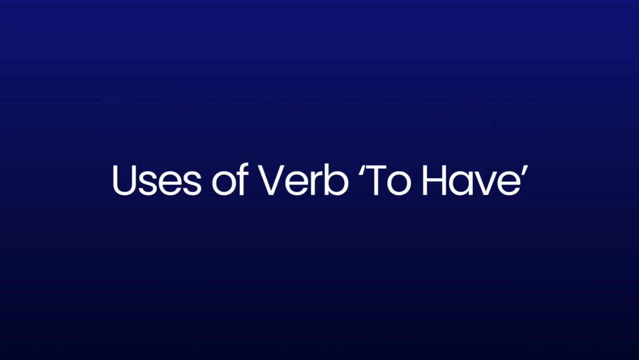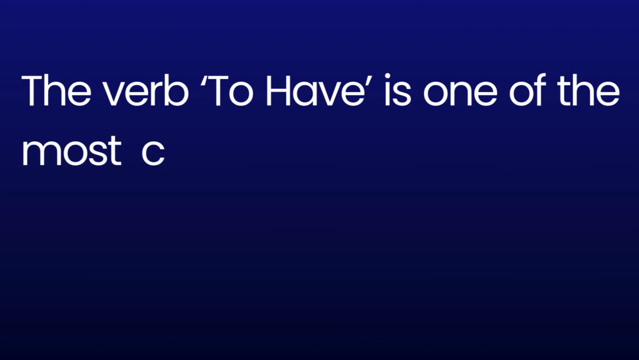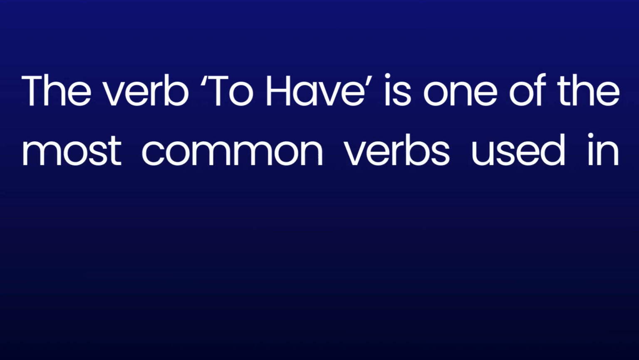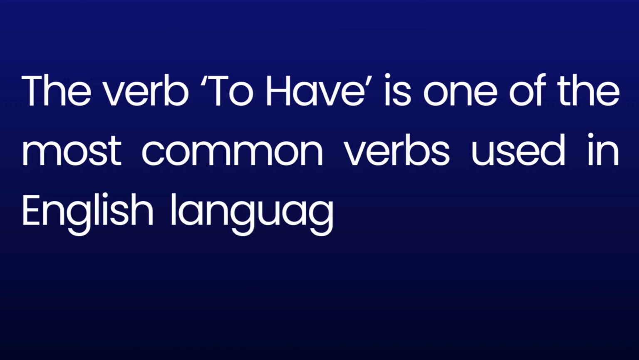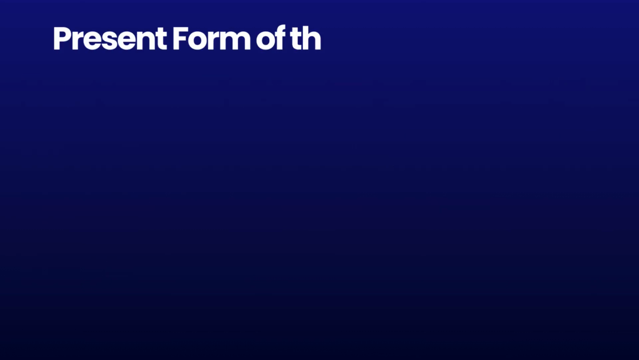English Conversation for Beginners 1.3. Uses of verb to have. Verb to have English language की एक बहुत common verb है और इसके कई रूप है. The verb to have is one of the most common verbs used in English language. It has many forms. Present form of the verb to have.